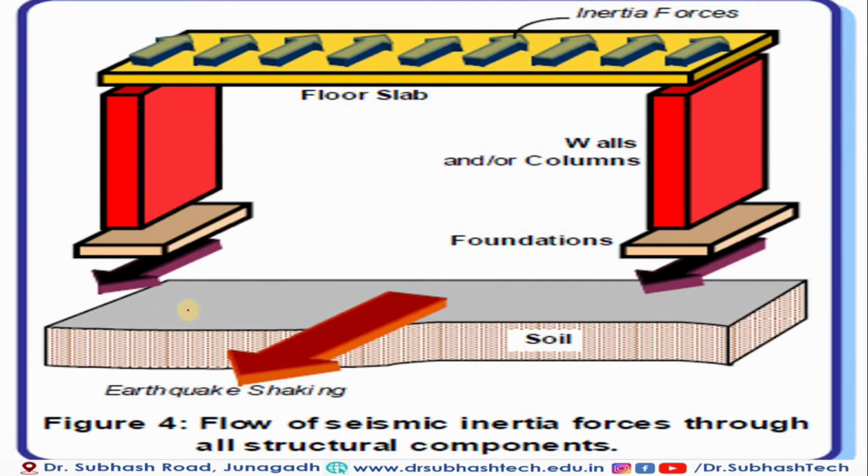Our soil moves in the direction of earthquake shaking. You can see that the foundation plays a different role, and our walls or columns play a different role. The direction of the inertia force is opposite to the earthquake shaking. So it has a very severe effect on a building during earthquake shaking.